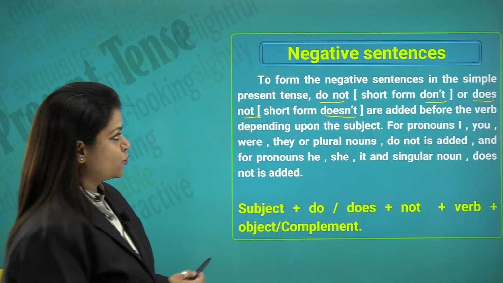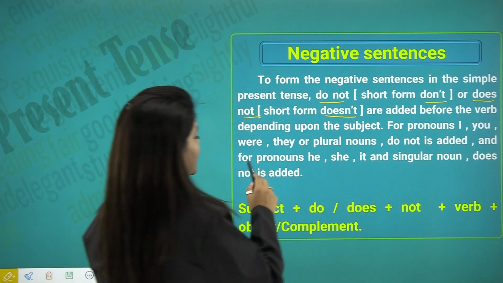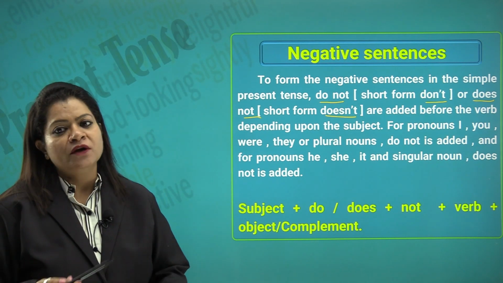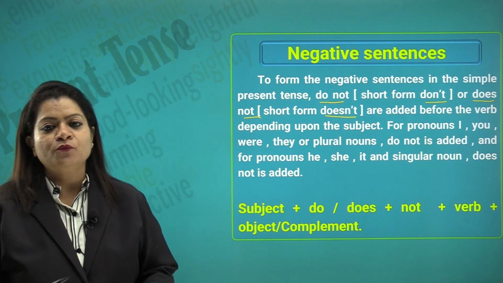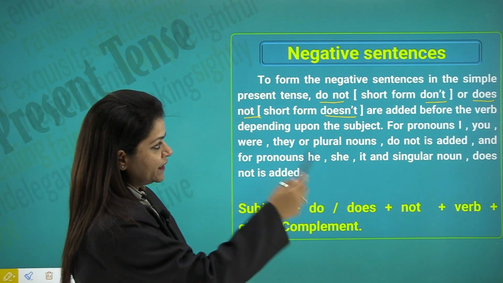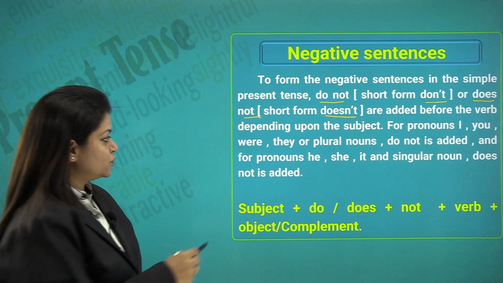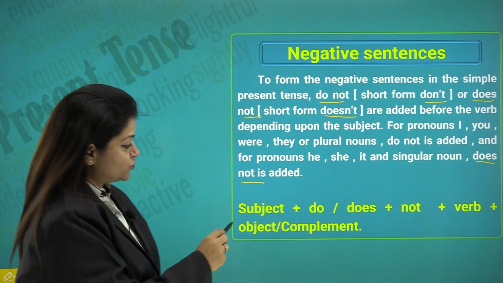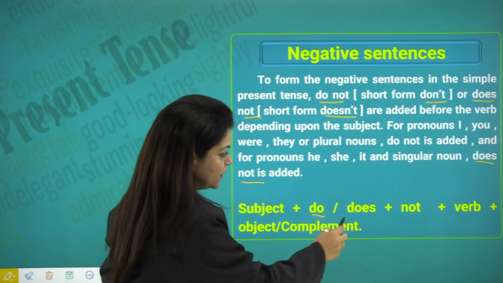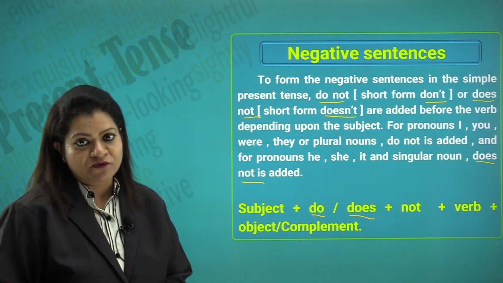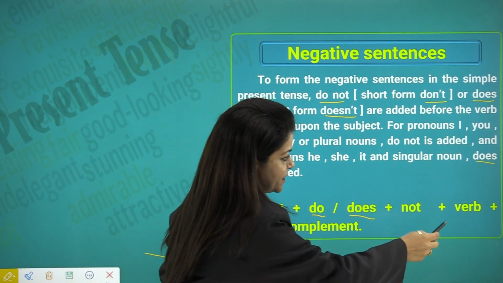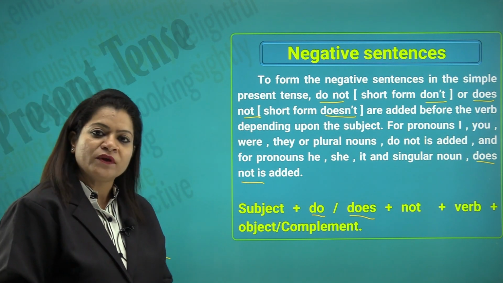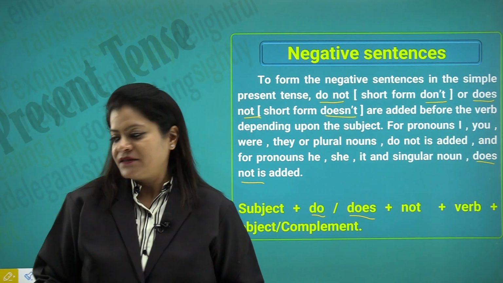So, how does it go? For pronouns like I, we, you, they, or the plural nouns, we add do not, and for pronouns like he, she, it and the singular nouns, we use the word does not. Look at the structure here. Subject plus do or does depending on the number of our subject, plus not plus verb plus the object or the complement is how we would make the negative sentences.